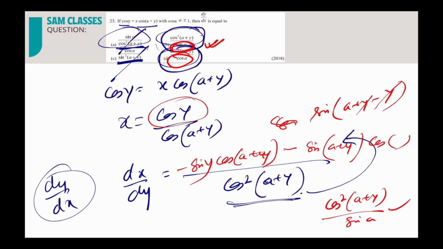It looked pretty difficult. If you try to solve it by the general method, taking and differentiating the whole thing, you'll end up creating a big mess, and the chances of making mistakes are also a lot. So try to think a bit whenever you're approaching a question. Try to think, is there any way I can understand the options and eliminate one or two options? After doing one step, can I eliminate something? The more you start thinking like this, the easier it will be to solve questions in less time.